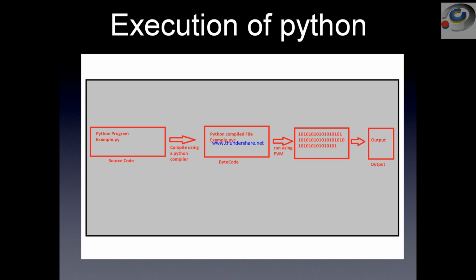Just like Java, Python creates a compiled file called bytecode. It creates a compiled file called bytecode with an extension of .pyc. This is the extension it takes internally, and the bytecodes are created. I'll show you how to view the bytecodes very shortly when I write the code. Once the bytecode is generated, it gets loaded in the PVM.